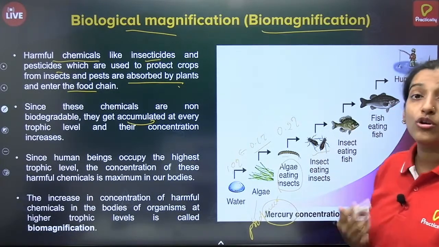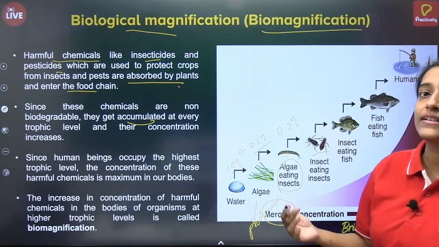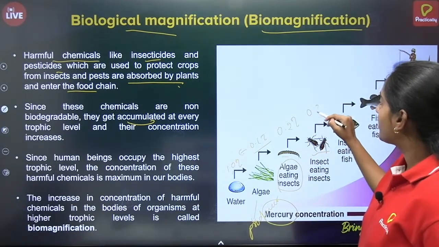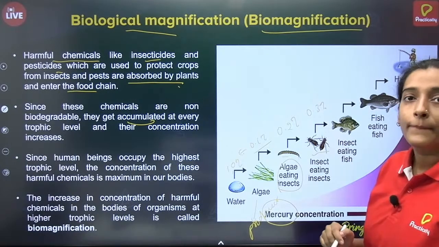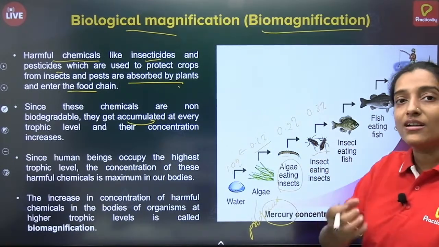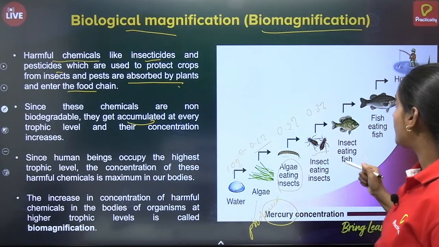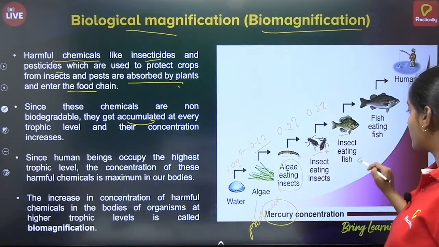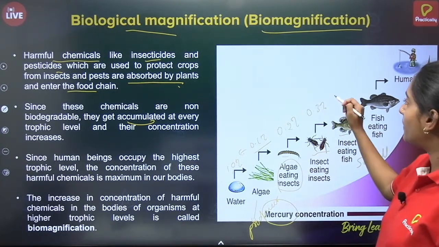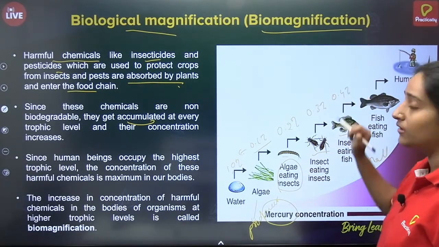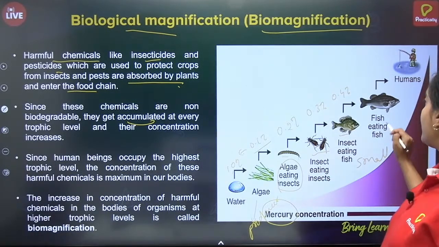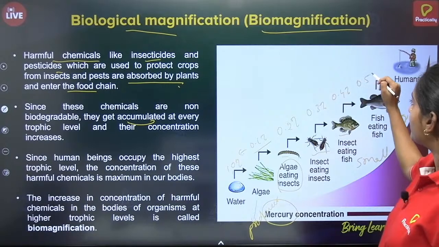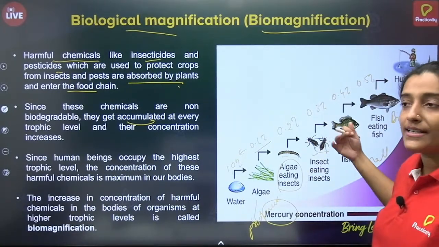They will require more insects to survive, and over time they will keep on eating them. So their number will increase to 0.3%. So they are accumulating the mercury in them. These insects will be eaten by small fish, so the number will increase to 0.4%. Small fish will be eaten by big fish. So it keeps on increasing, isn't it?